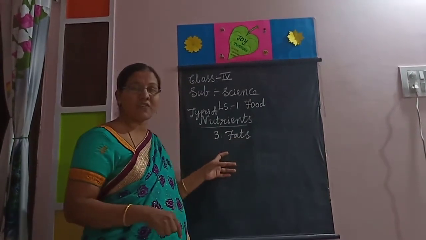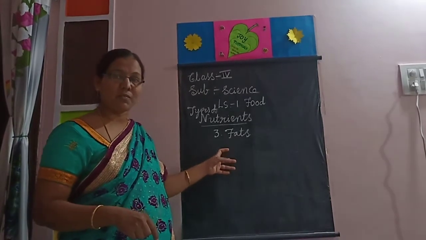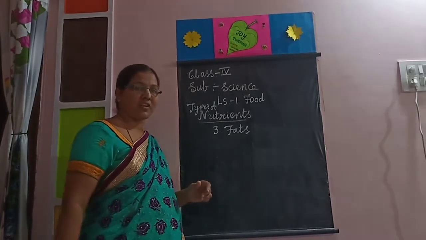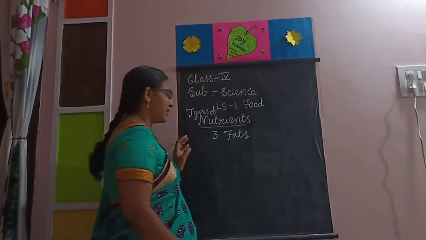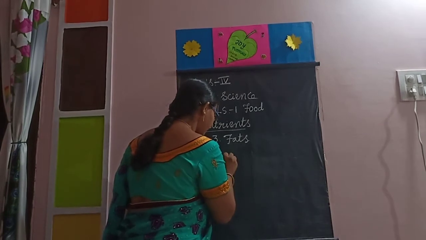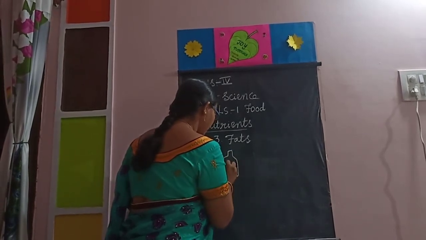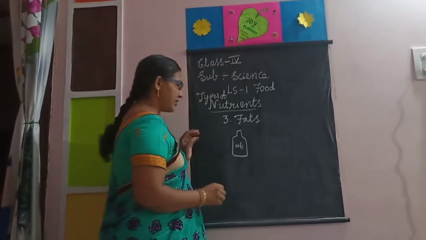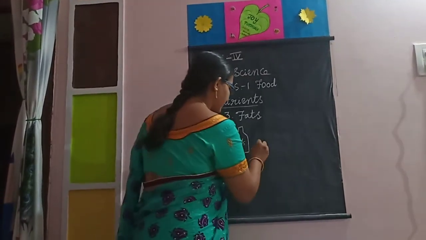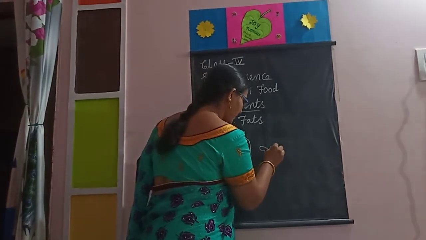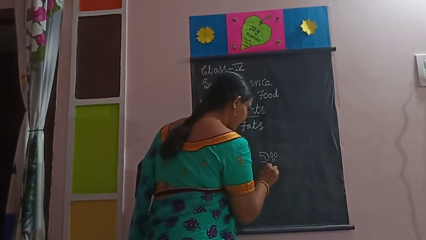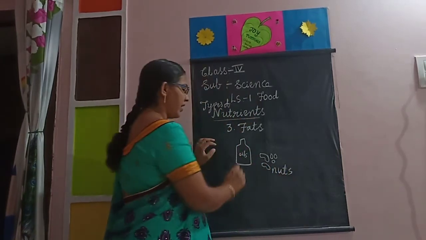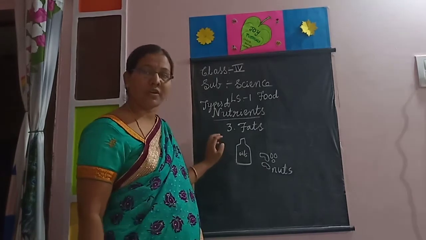These are the stored fat. Carbohydrates are not stored, but fats are stored in our body fat. These fats are like oils. Oils and nuts contain more fats.